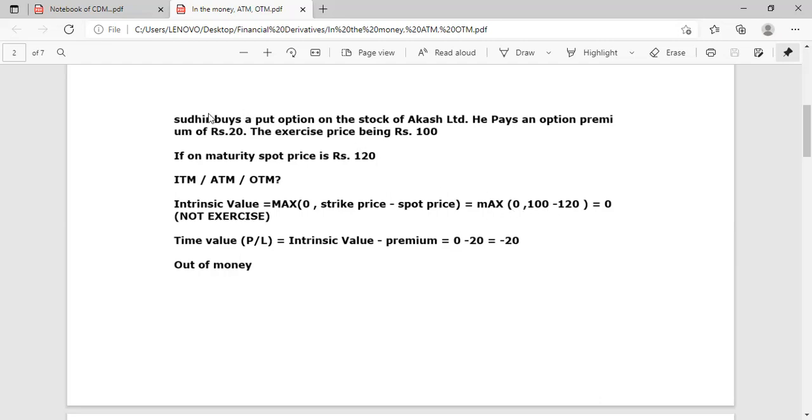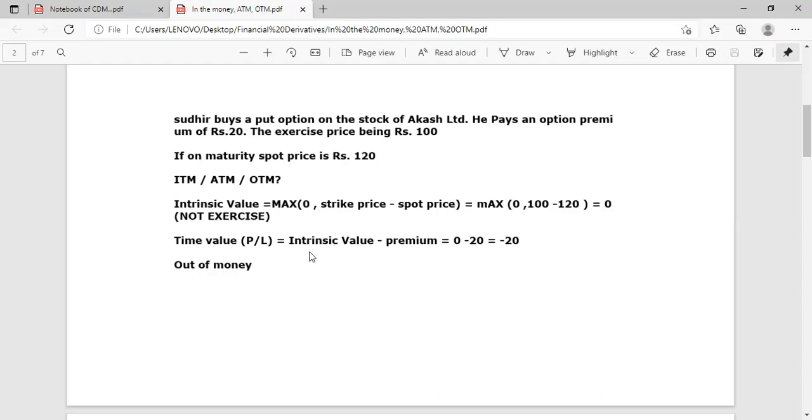The buyer is always very cautious about his profits and he will not exercise the deal because it will give him a loss of 20. Not exercise, 0. And profit or loss, that is time value of money, intrinsic value minus premium, 0 minus 20, minus 20.